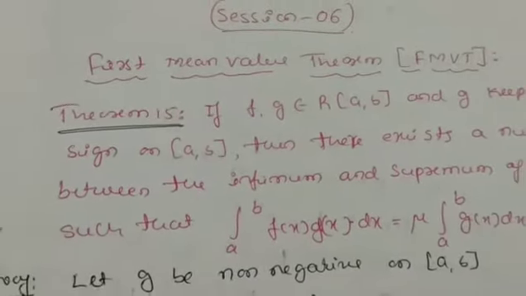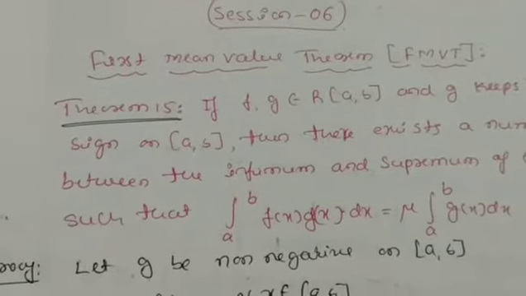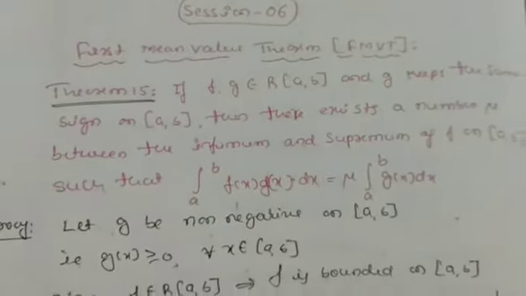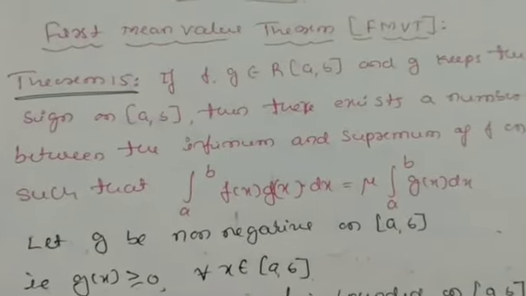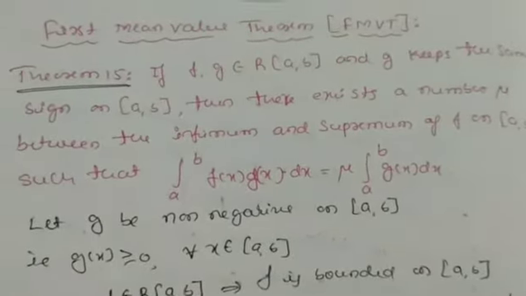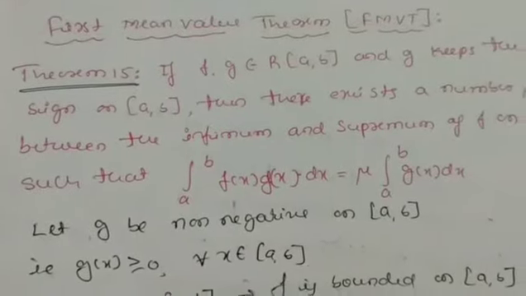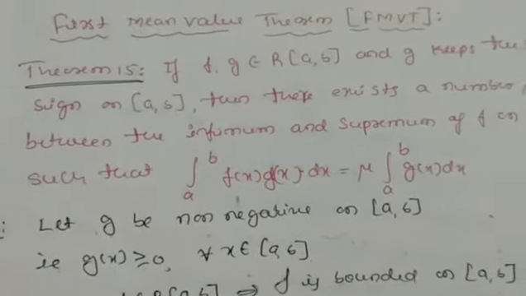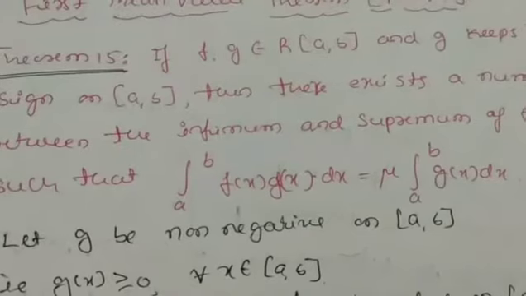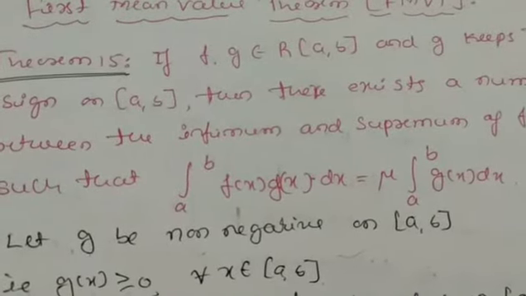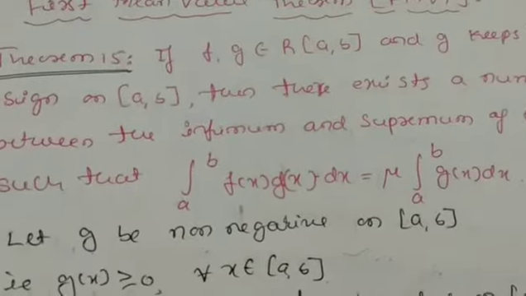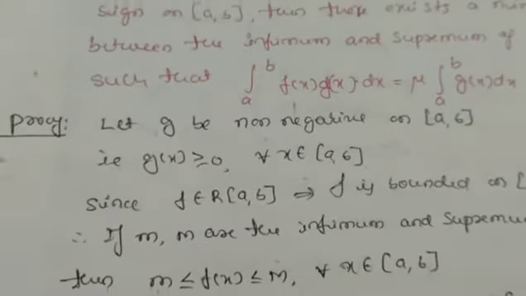The statement is, if f and g belong to R of a comma b and g keeps the same sign on a comma b, then there exists a number mu between the infimum and supremum of f on a comma b such that integration from a to b f of x into g of x dx is equal to mu times integration from a to b g of x dx.